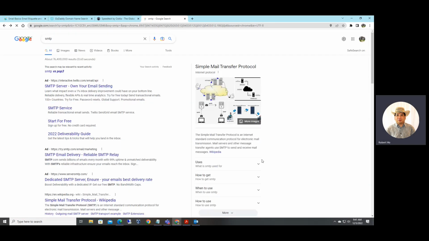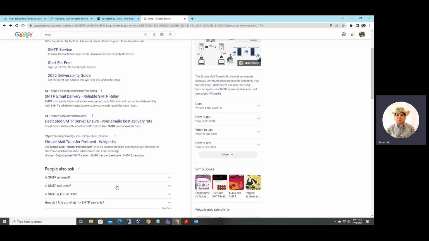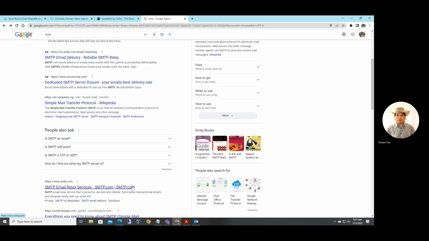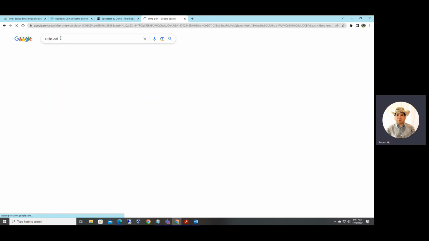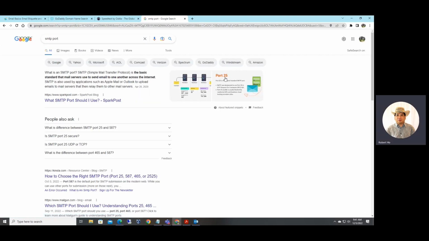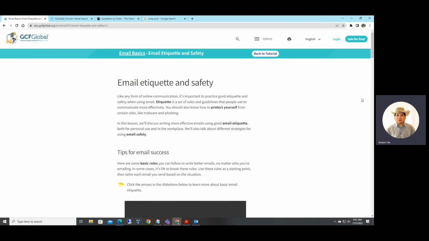The port number is 25, I believe. Let me double check that. The SMTP port number is 25. They use 25. All right.